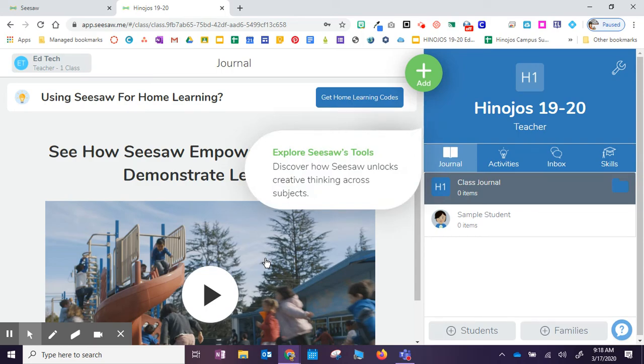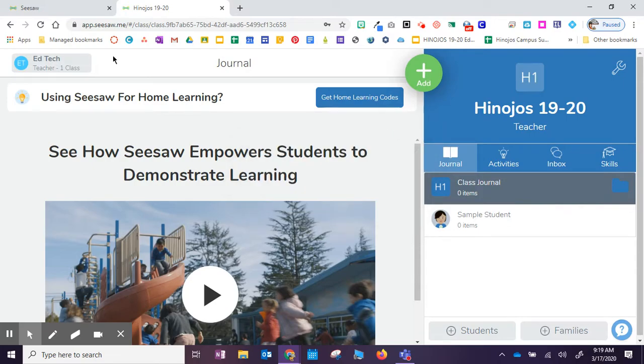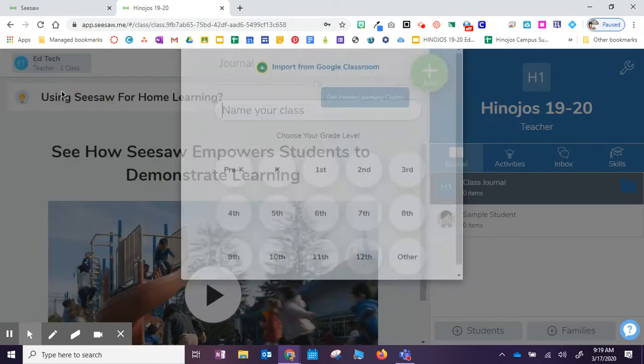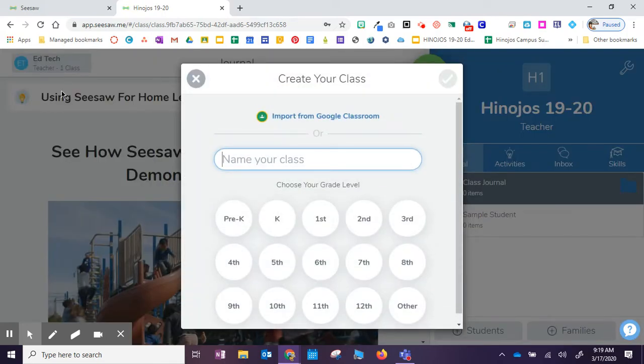There's a button to create a class. I'm just going to come over here and do create new class. You can name your class, so let's just do online learning is what we'll call it. I'm going to go ahead and possibly select, I don't know, first grade.